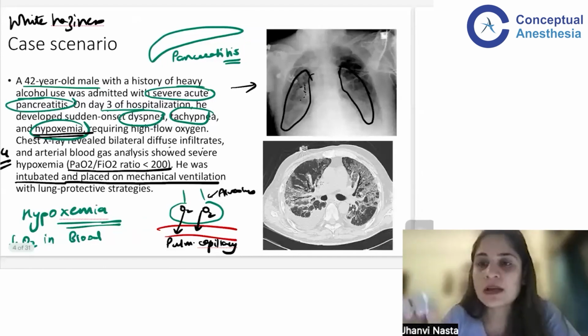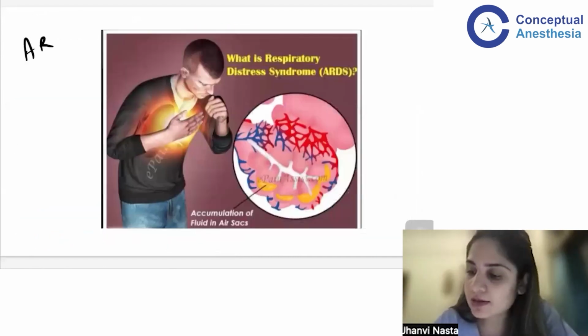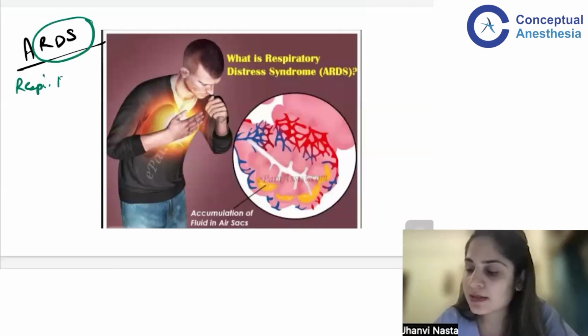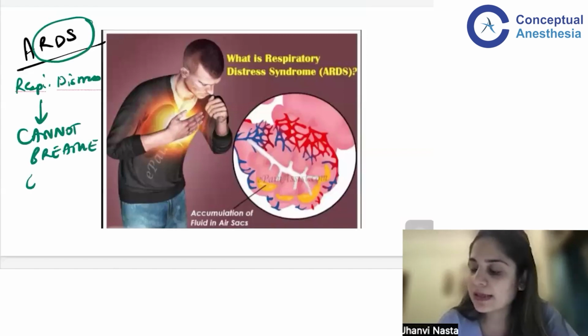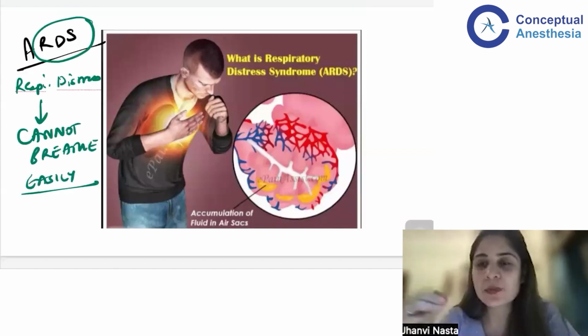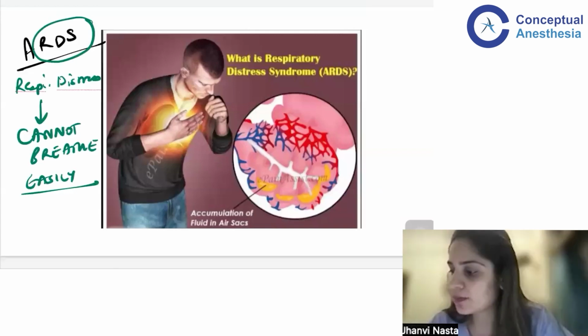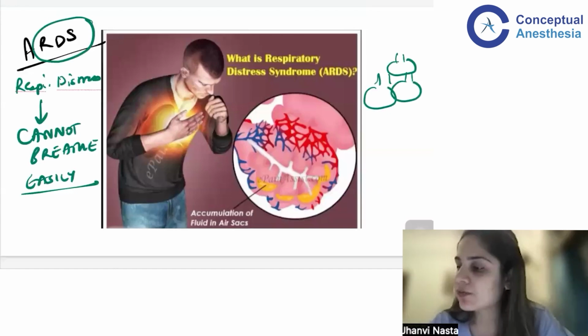Before we go with ARDS, I want you to understand the word RDS. RDS is respiratory distress syndrome. When I say respiratory distress, the simple thing that should come to your mind is that my patient cannot breathe easily. Now, why is he not able to breathe easily? Because in this respiratory distress syndrome, his alveoli, the most basic unit of the lungs, get filled with fluid in them.